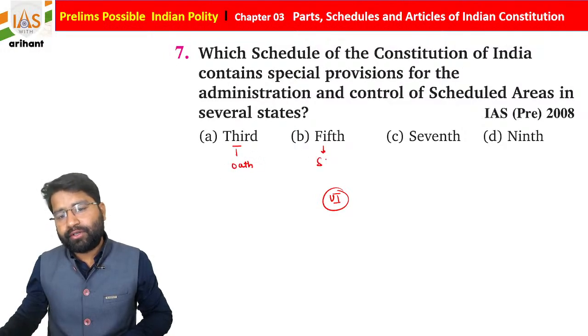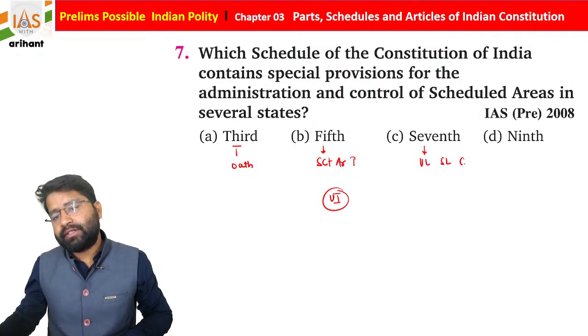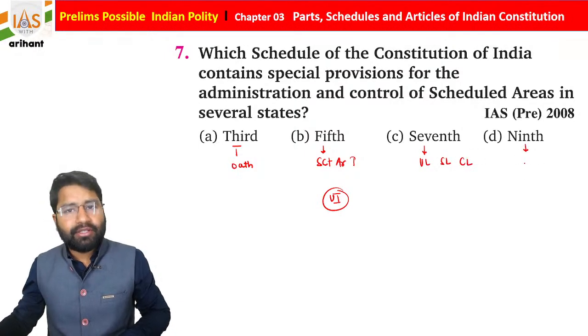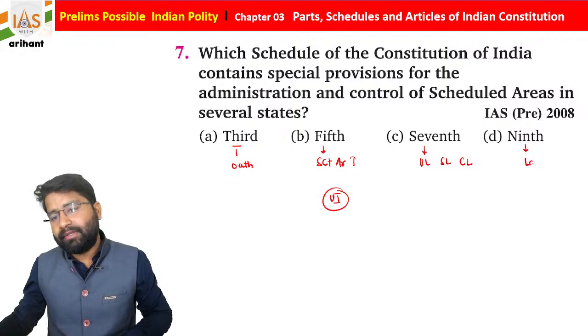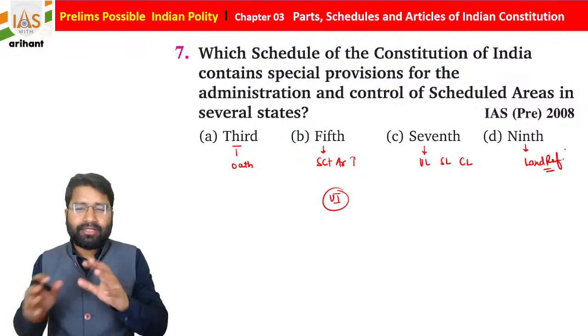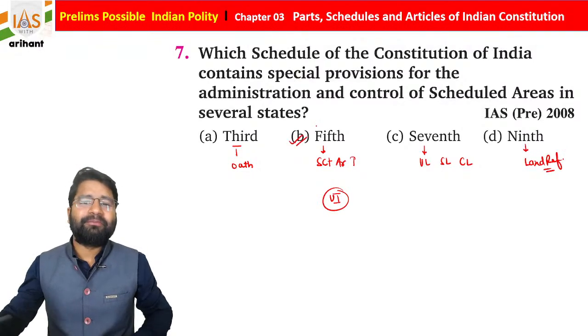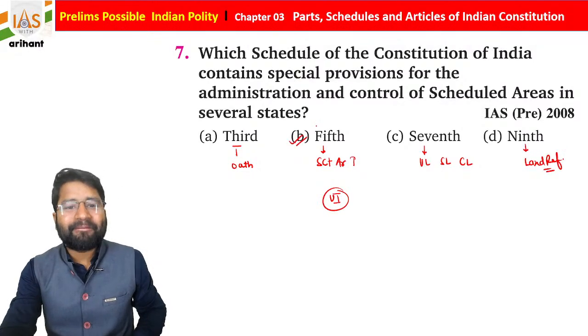The Fifth Schedule is for scheduled areas as well as tribes. The Seventh Schedule is for the Union List, State List and Concurrent List. And the Ninth Schedule is basically for some land reforms, students. Getting it? So just try to remember, automatically option B is going to be correct.